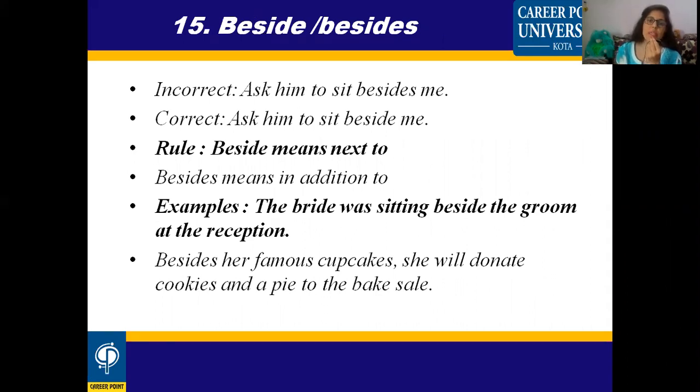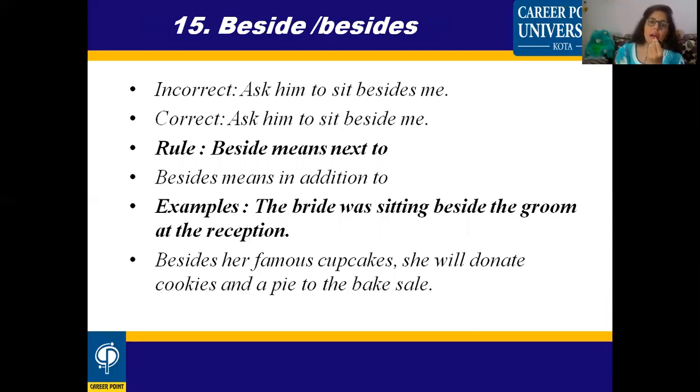And besides means in addition to. Just see, only adding S, and a different meaning is coming out. You can see, "Ask him to sit besides me." No, you will write "beside," which means next to. If you are asking someone to sit next to you, that means you will use the word B-E-S-I-D-E. Ask him to sit beside me.